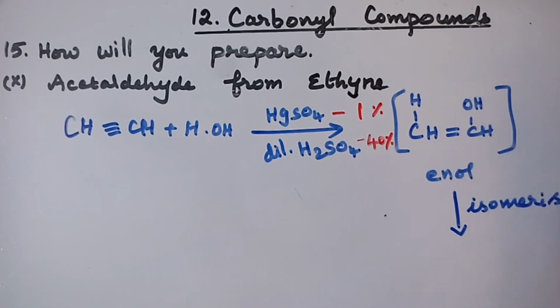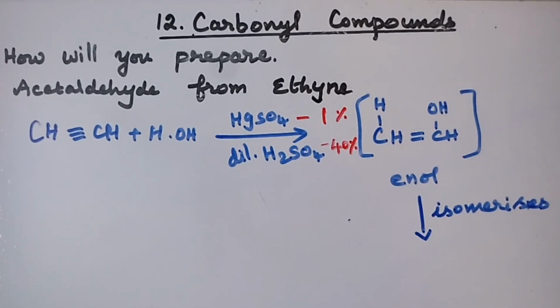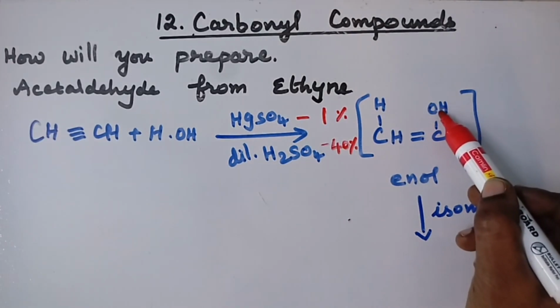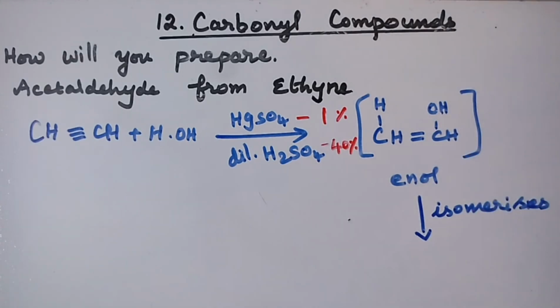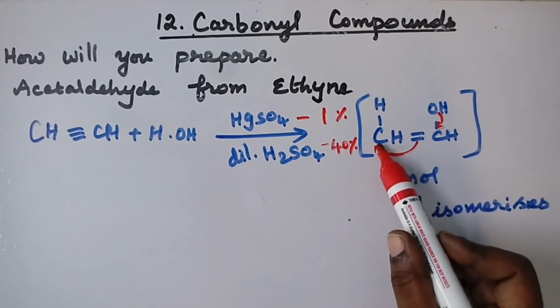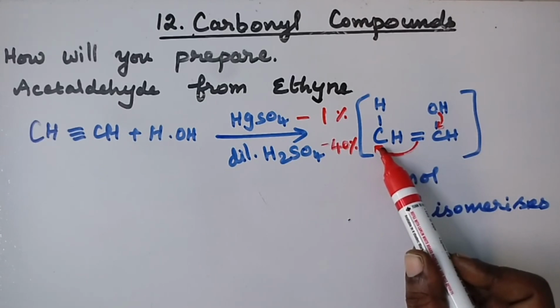There is a rearrangement. The bond between this oxygen and hydrogen is shifted to the carbon, and this double bond is shifted to this carbon, and this hydrogen comes and attaches to the carbon here.